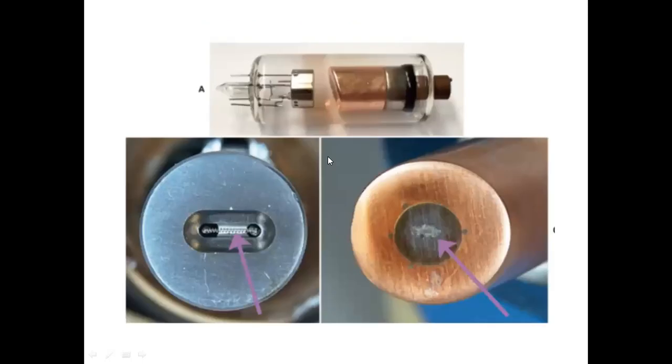So here you have a picture. Figure A shows you a dental stationary X-ray tube with cathode on the left and anode on the right. Figure B shows you the cross section of a focusing cup which contains the filament. You can see the purple arrow marking. Figure C shows your copper anode with your tungsten target. That is a block of tungsten target embedded in a copper stem.